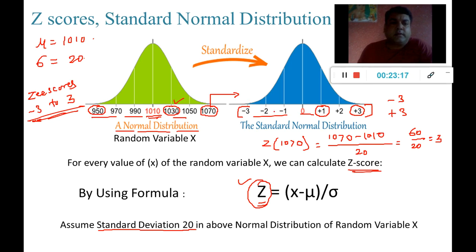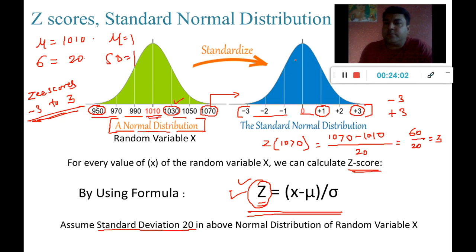So here I have assumed that I already have a normal distribution. Most of the time in real-time scenarios, you won't find a normal distribution in the data. But for statistical analysis purposes, statisticians have come up with this mechanism wherein for any given data, they use this formula and convert the raw data into its standard normal distribution format by using the z-scores, which will always have a 0 mean and 1 standard deviation.